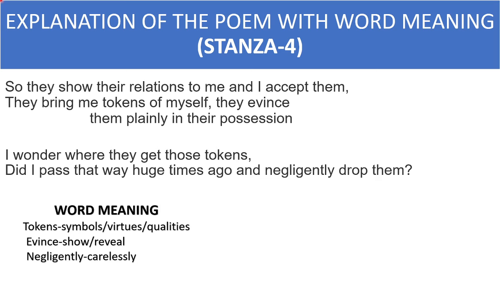Let's explain this stanza. The poet is saying that they show their relations. They means the animals show, means reveal, their relations to me. Me refers to the poet. So the poet feels a relation with the animals, and I accept them. The poet wants to accept them, means wants to live with the animals.